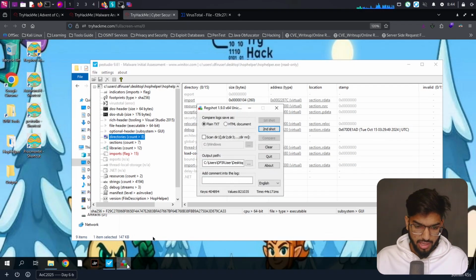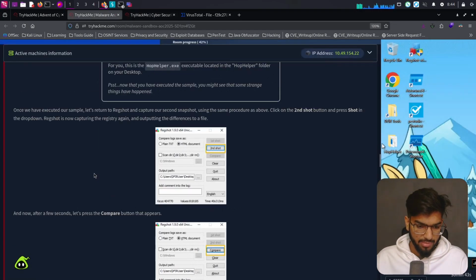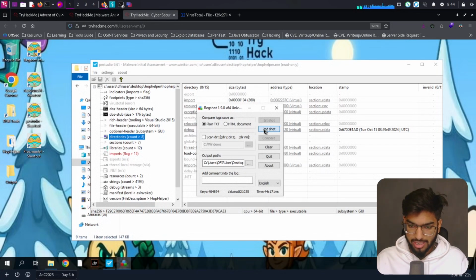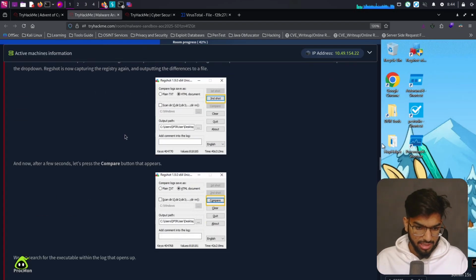Okay. So I guess now it's time that we take a second snapshot. Once you have executed our sample, let's return to the Regshot and capture the second snapshot using the same procedure as above. Click on the second snapshot button, then press on shot in the drop down. Regshot is now capturing the registry again, outputting the difference to a file. Okay, let's click on second snapshot and shot, and that's going to capture all the values. So till it does that, let's continue reading.